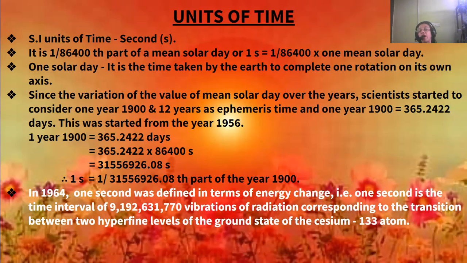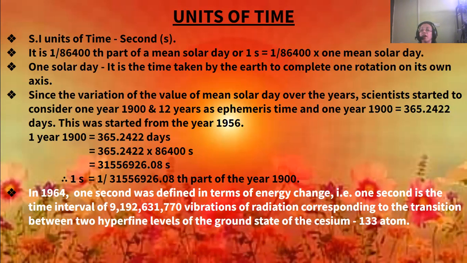Since the mean solar day varies over the years, scientists started to consider the year 1900 as ephemeris time. 1 year 1900 is equal to 365.2422 days. It was first started from the year 1956. 1 year 1900 is equal to 365.2422 days, which is converted into seconds.